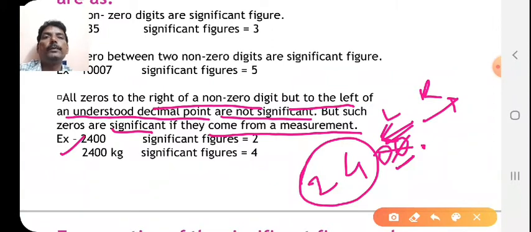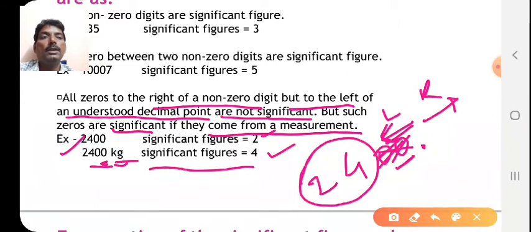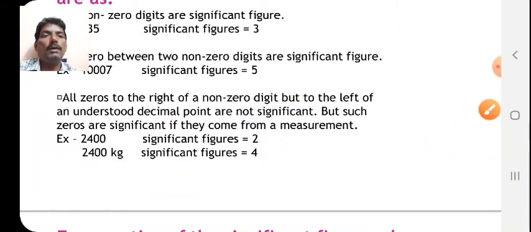But if the number comes from a measurement, that means if you give a unit, for example 2400 kilogram, once you have given the unit or measured this value, then you have to count the 2 zeros also. Therefore the significant figures are 4 here. So once again, remember: if there is an understood decimal point, the zeros to its left are not counted and the significant figures will be 2 only. And if it comes from a measurement, then you count them. This is very important about significant figures.